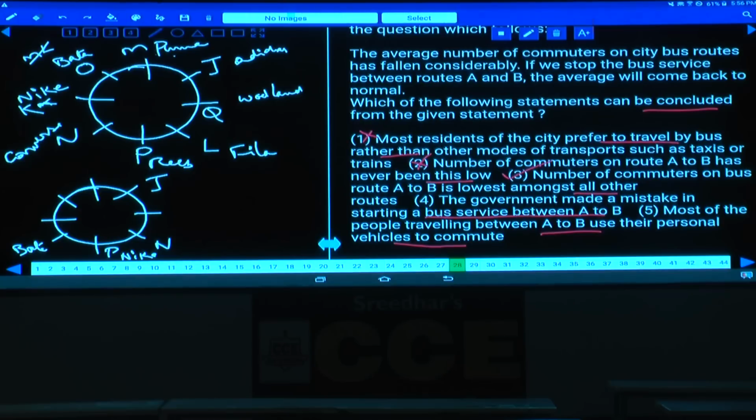28. Then question number 29. Maybe choice 5, most of the people traveling between A to B use their personal vehicles to commute. Whether they are using personal vehicles, or traveling through autos, shared autos, jeeps, shared jeeps, these are all different points. Whether they are using their personal vehicles or not, we cannot derive anything. Done with this? Hence what is your answer here? Choice 3.